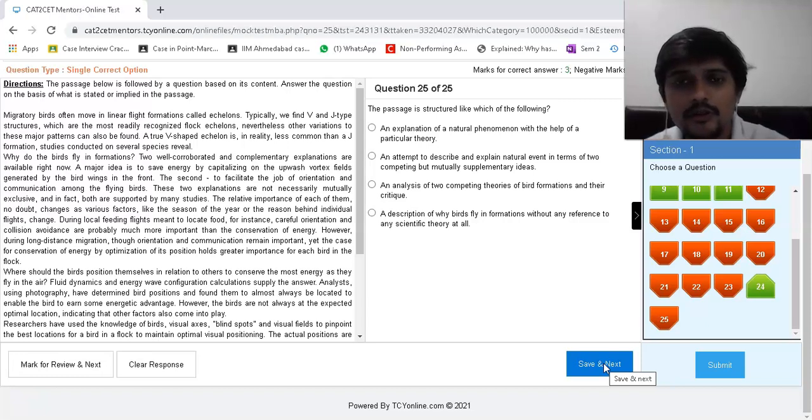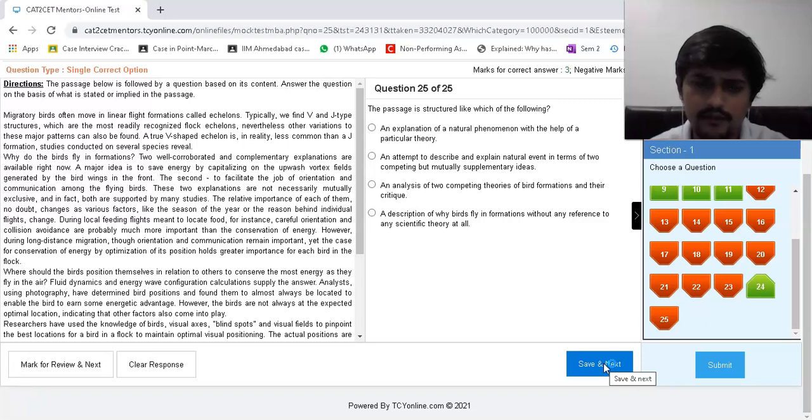Okay, the structure of the passage, like which of the following? Explanation of a natural phenomenon with the help of a particular theory. An attempt to describe and explain a natural phenomenon with the help of a particular theory. That's not theory. They have found it, right?